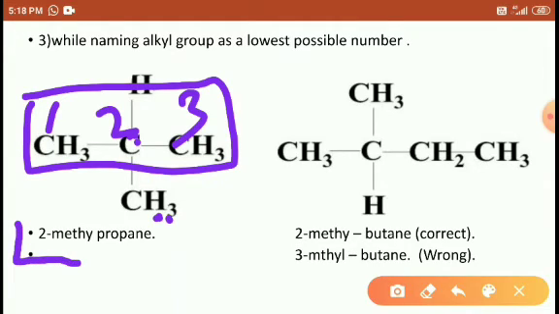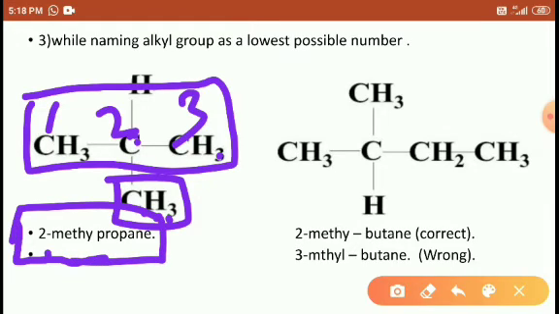First you name the position, 2, second position methyl group, and the methyl group is present here, so we have written methyl. The longest chain is 3 carbons, that is propane, so it is 2 methyl propane.